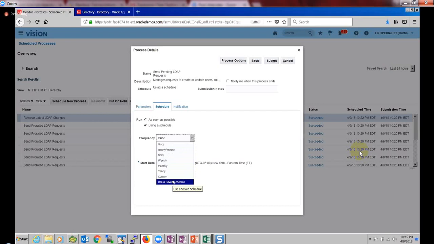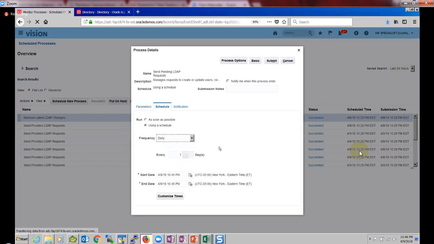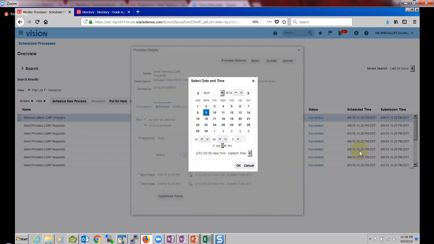If the schedule is already defined before, we can use it here as well. In our case we need to run daily. It will ask beginning from what time till what time, what is the start date and end date, and what is the frequency. If it is daily, every 1 day. I want to run it every day beginning from today, midnight.